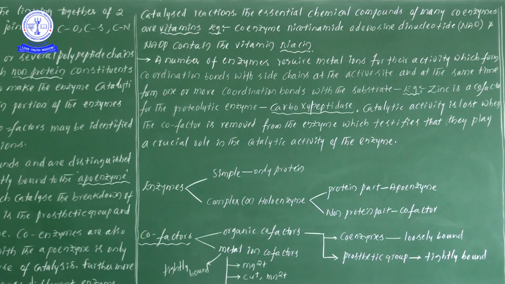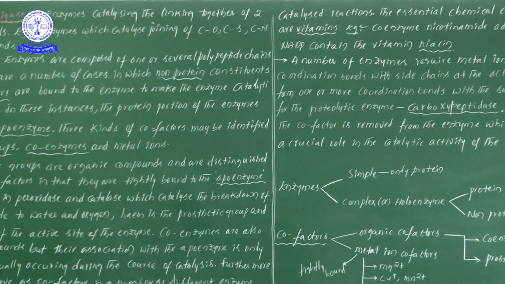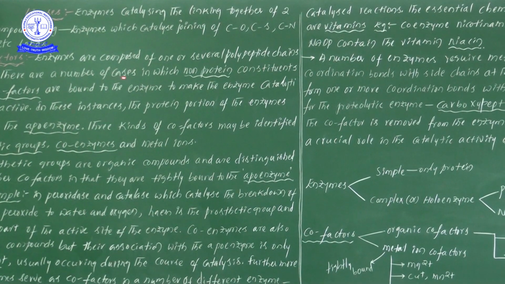Now, cofactors, for our convenience to study, we are dividing into organic cofactors and metal ion cofactors. So this is a second case. Now you come back to the cofactors information. What is the information here we can discuss?